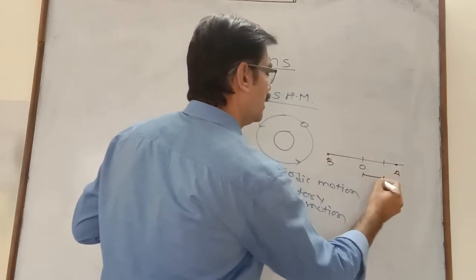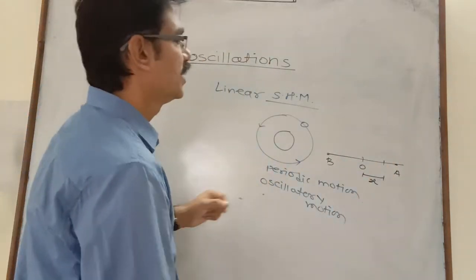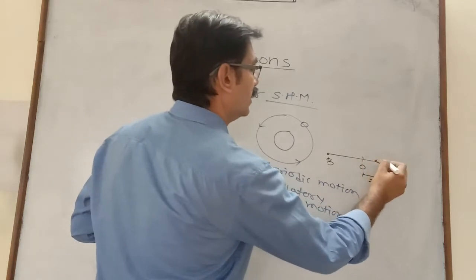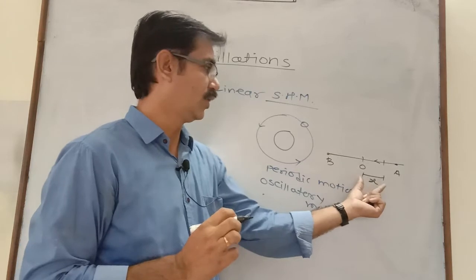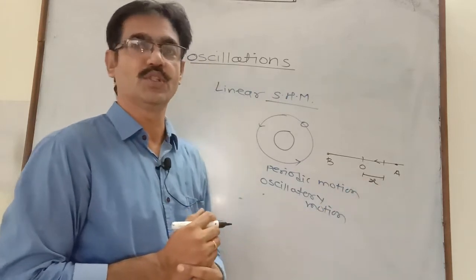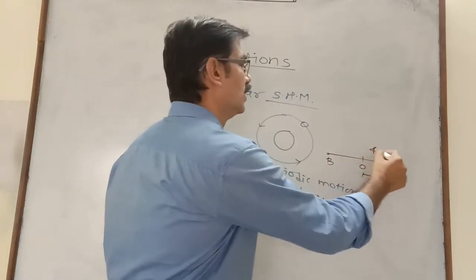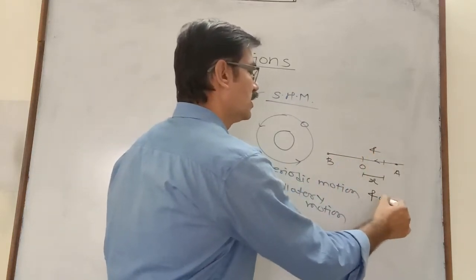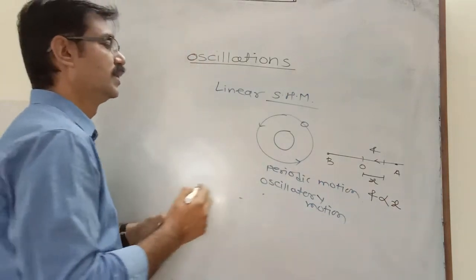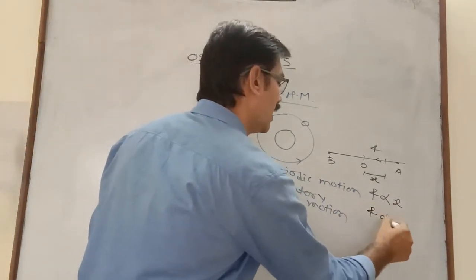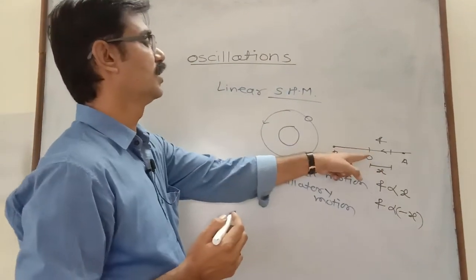Suppose at any instant of time x is the displacement from the mean position. The restoring force always depends upon the magnitude of the displacement from the mean position. The greater the displacement, the greater the restoring force. Therefore, this restoring force is directly proportional to the displacement from the mean position. Here we can write F is directly proportional to minus x, because this force is always directed toward the mean position.